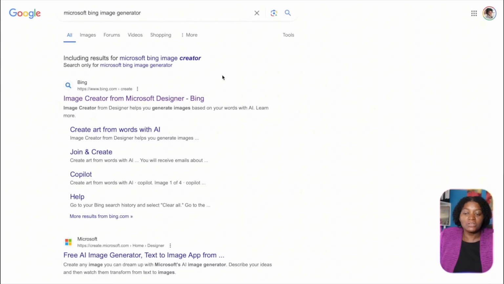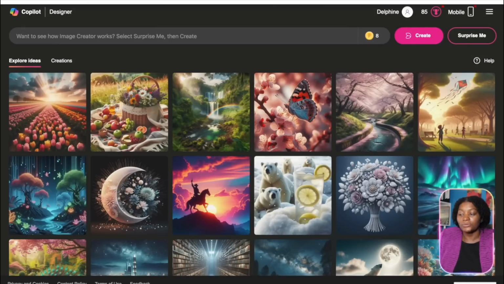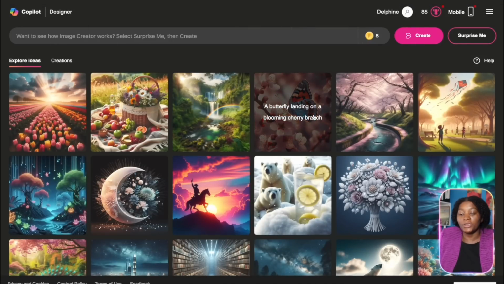So now I'm going to show you a second way how you can generate your images. So you can go to Google and just type Microsoft Bing Image Generator. And this is it here, this first one. You know, you can go and take Copilot, so you just click here. So when you click there, you are going to be able to create an account. I already have an account, so it brings me in directly.